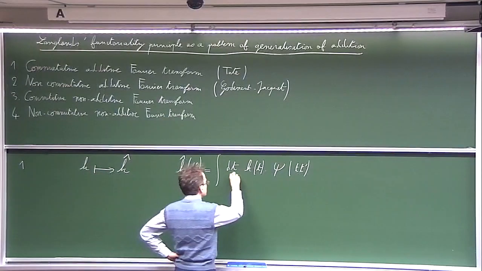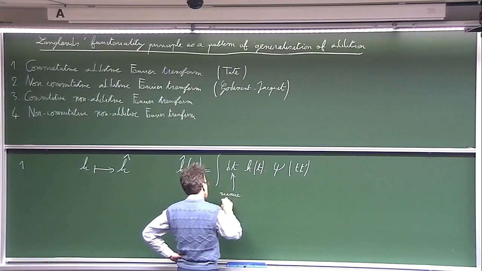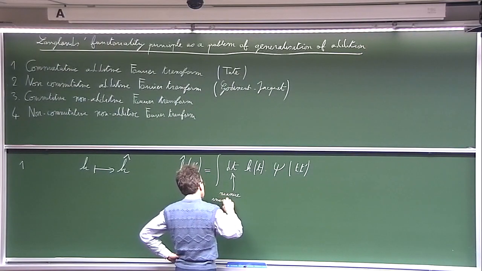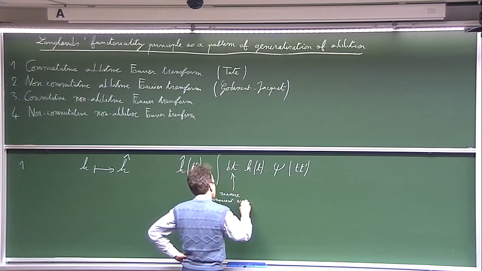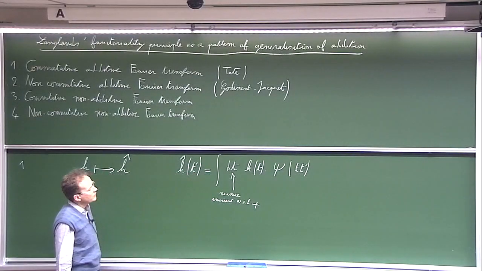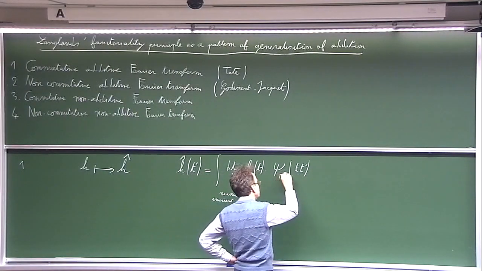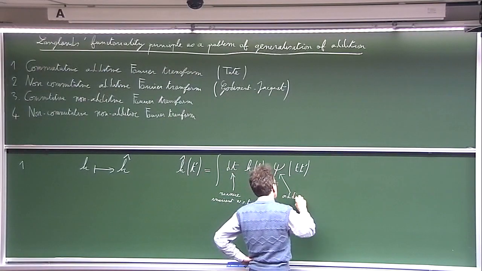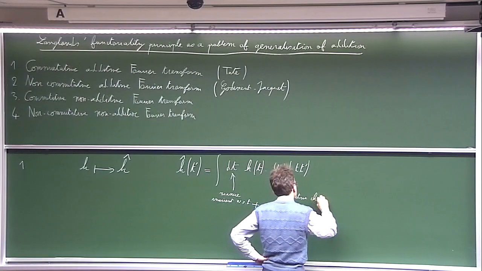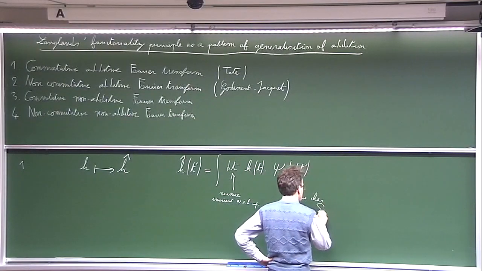First, here you have a measure. I want this measure to be invariant with respect to addition. So this is the first appearance of addition in this formula. Secondly, I want this to be an additive character. What does it mean? It means first it has to go to the circle.